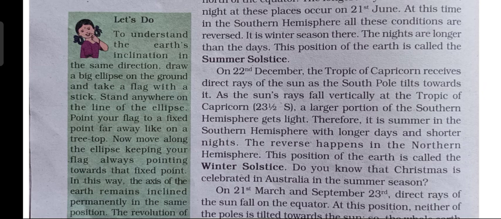Now, children, due to this tilted position of the earth, on 22nd December, direct rays of the sun fall on the Tropic of Capricorn. On which latitude? On Tropic of Capricorn. And as a result, a large portion of the southern hemisphere gets light and heat. And that is why, children, it is summer in the southern hemisphere on 22nd December.